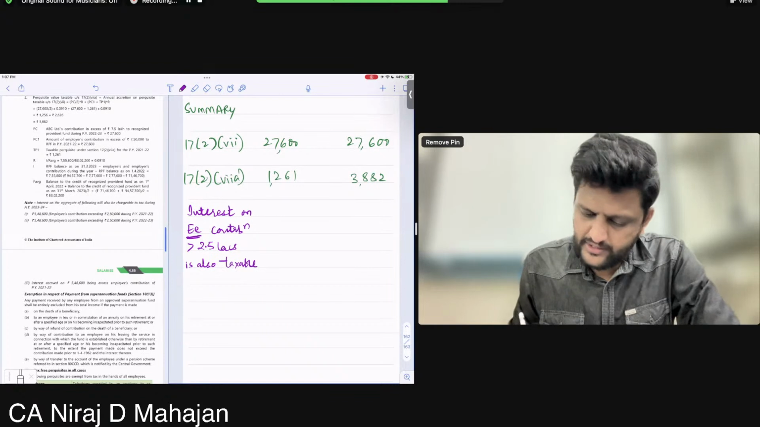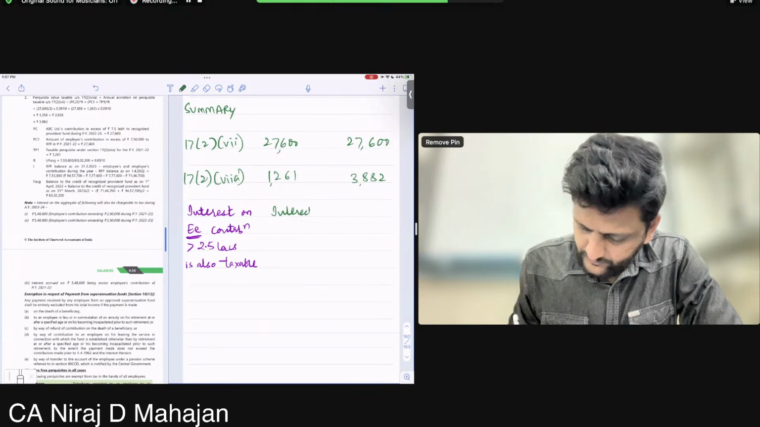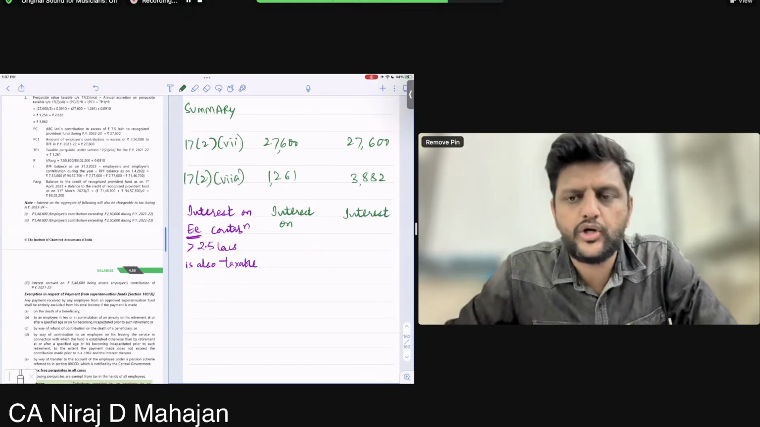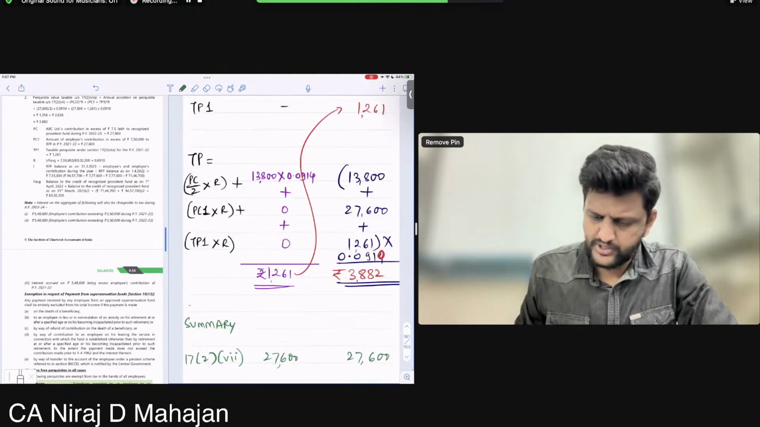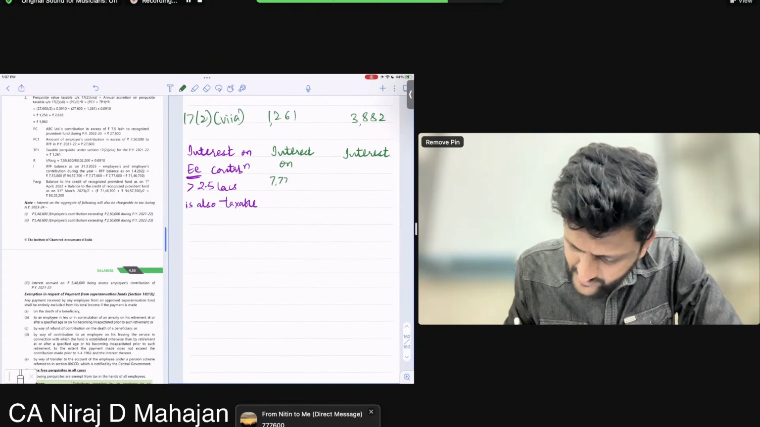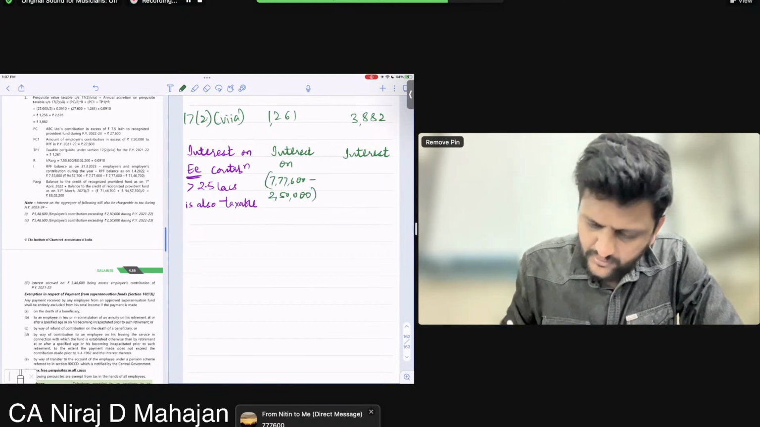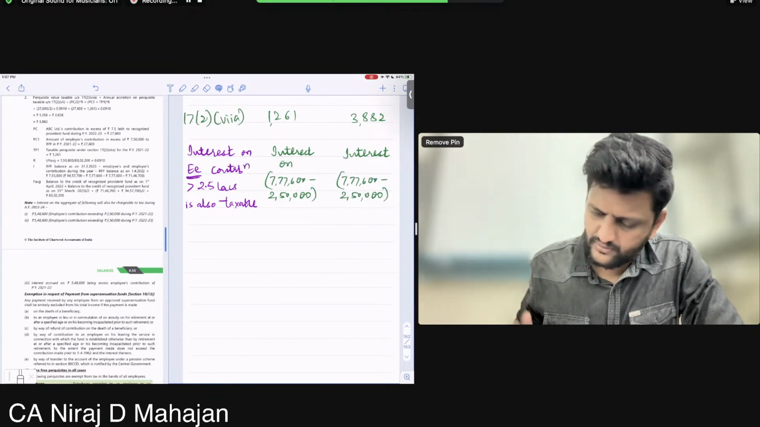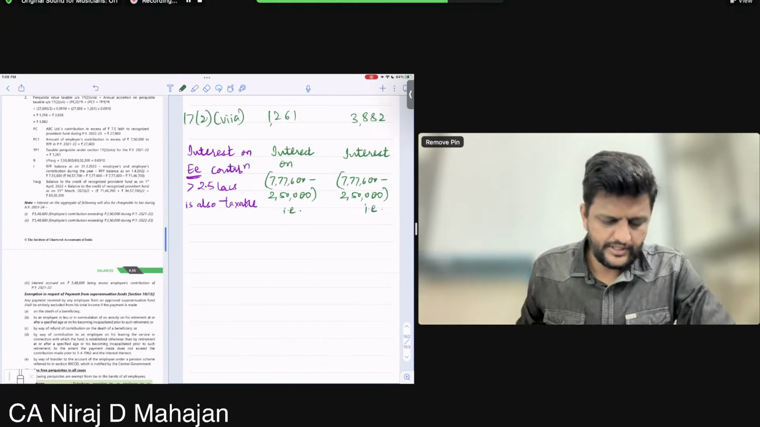Okay, let me just write down here, interest on how many, children, employee's actual contribution. Employee 777,600 was going on, no, employee. So 777,600 minus 2,50,000. Same things actually. That is, is it the same thing? 548,600.